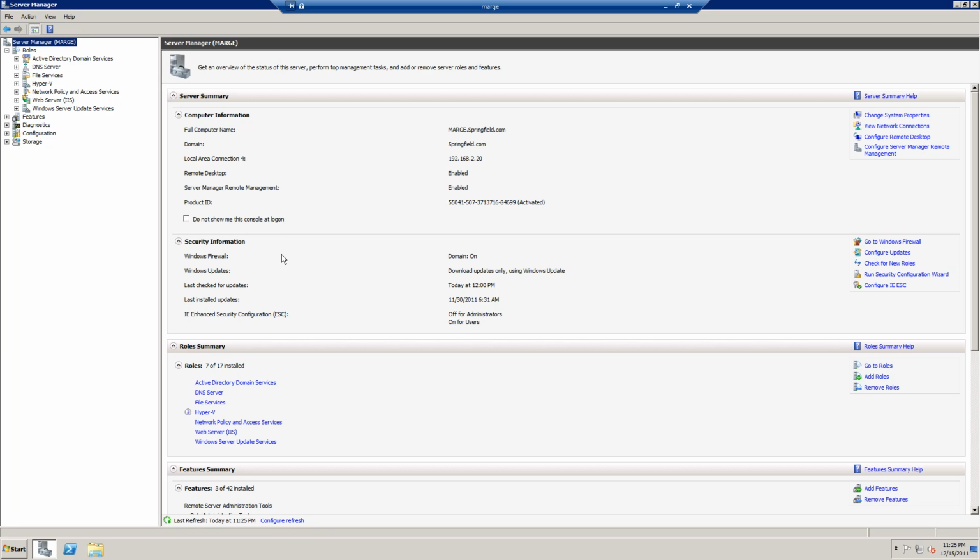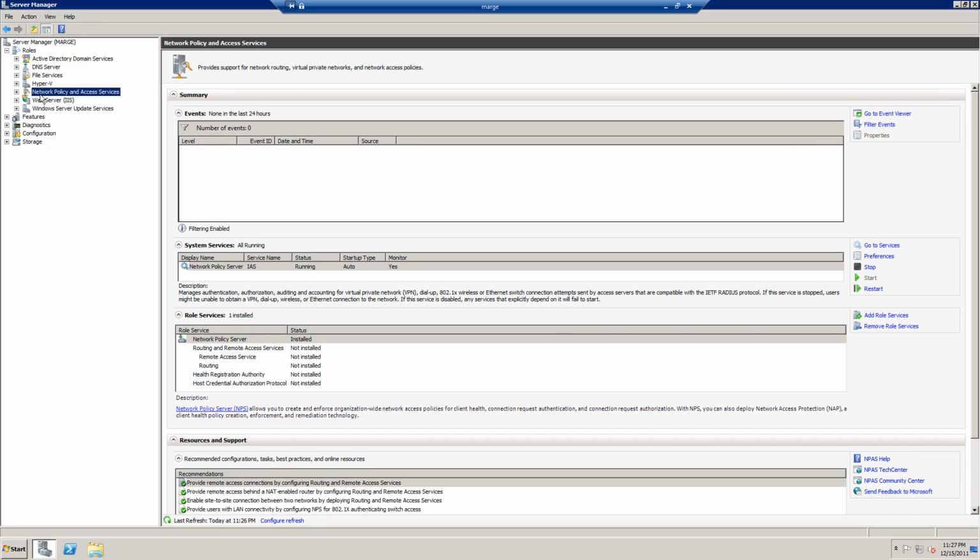In this little video, we're going to talk about the server roles that we have installed on our two physical servers. To start out, we're going to be looking at our Marge server. The Marge server has the same AD, DNS, file services, and Hyper-V role as the Homer server, but the Marge server also has the network policy and access services and the WSUS updating service.